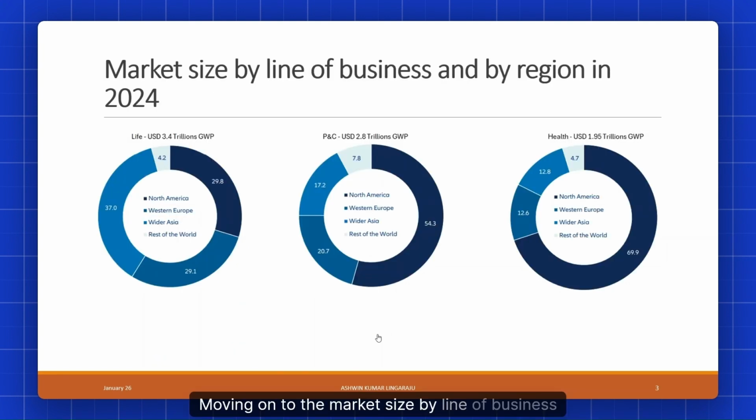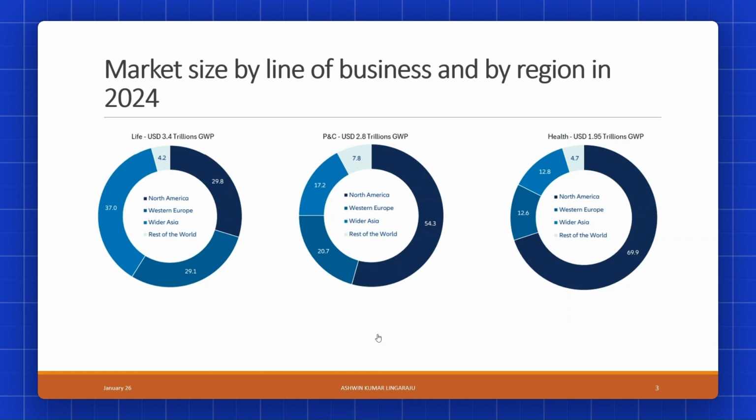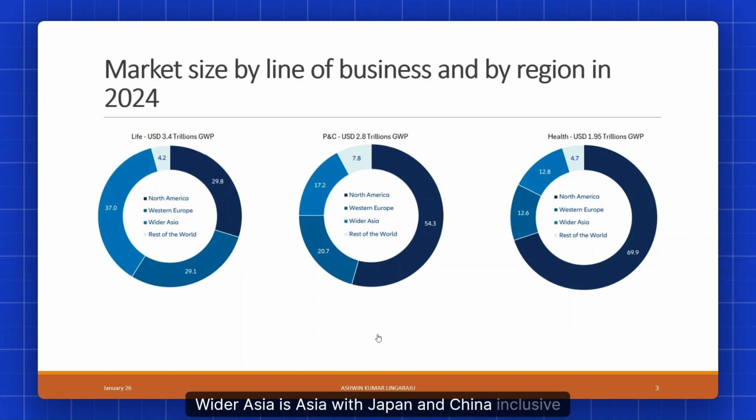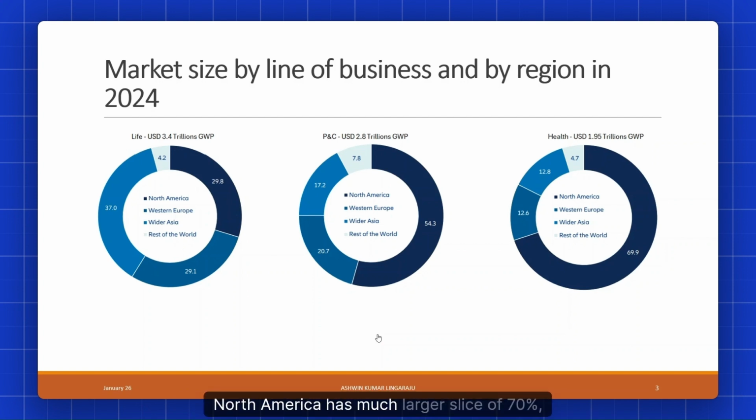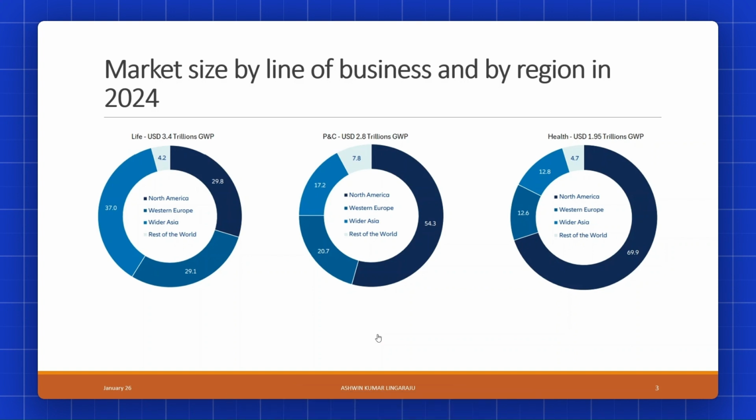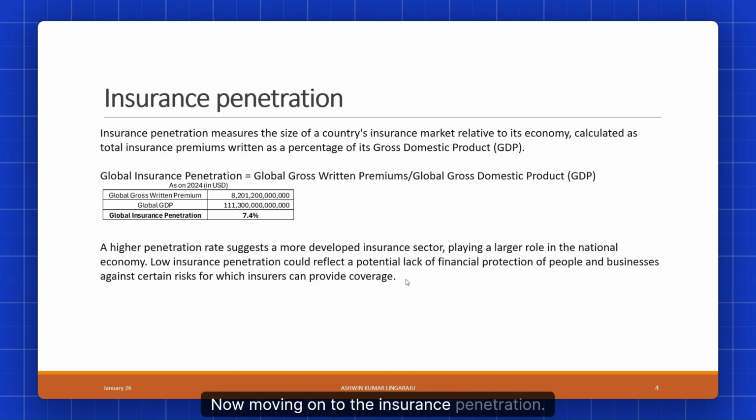Moving on to the market size by line of business and by region as of 2024. With respect to life, North America contributes 29.8%, followed by Western Europe, which includes the UK, at 29.1%. Wider Asia, which is Asia with Japan and China inclusive, is about 37%, and the rest of the world is 4.2%. In property and casualty, North America's slice is about 54%, followed by Western Europe at 20.7%, and wider Asia at 17.2%. While in health, North America has a much larger slice of 70%, followed by wider Asia, Western Europe, and the rest of the world.